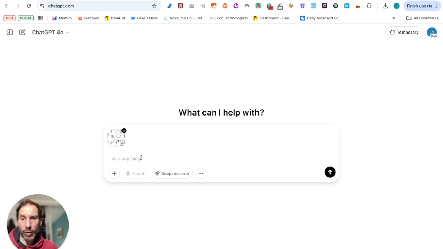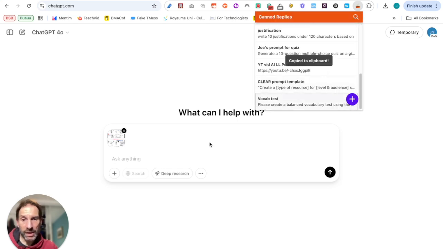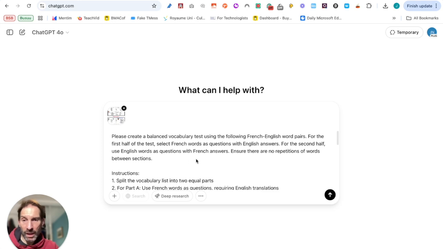I'm going to use the prompt I created last week on a vocab test. So I will go to vocab test here. I'll pop it in there. And I don't want to have the whole of the document. It could do the whole document, but I don't want that. I just want 20 words. And go.